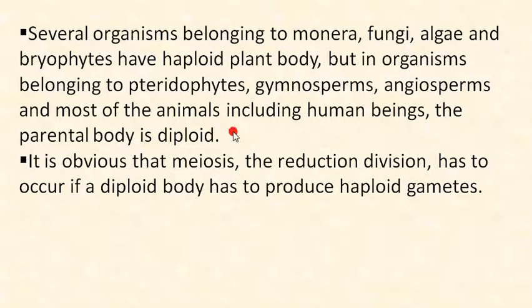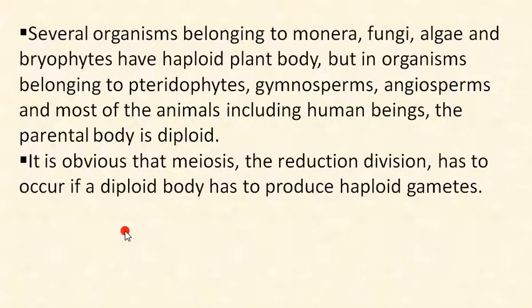So this is the difference between Monera, fungi, algae, bryophytes and pteridophytes, gymnosperms and angiosperms. As we know, there is the five kingdom classification: Monera, fungi, plants, animals. So that's why there is this difference of haploid and diploid.